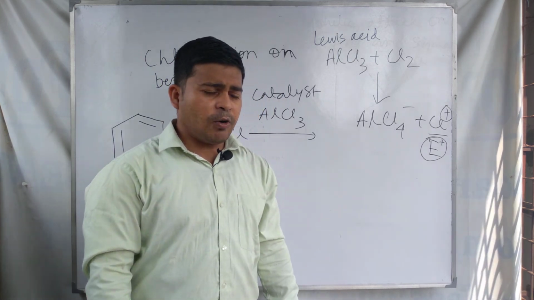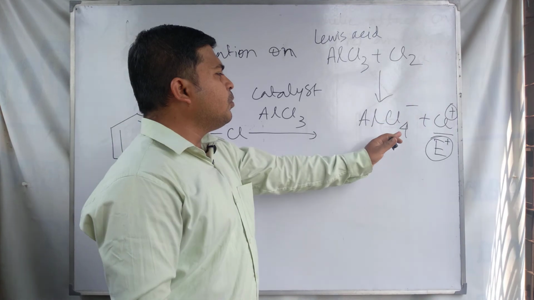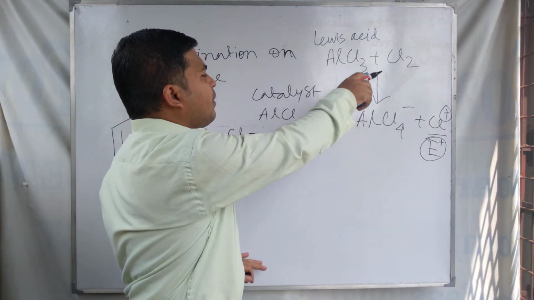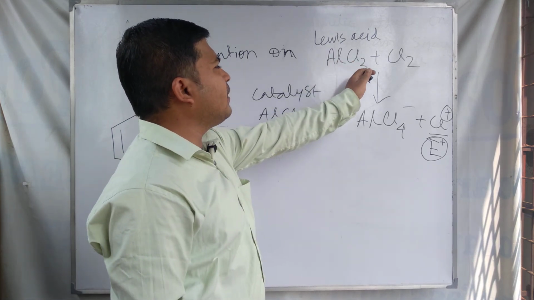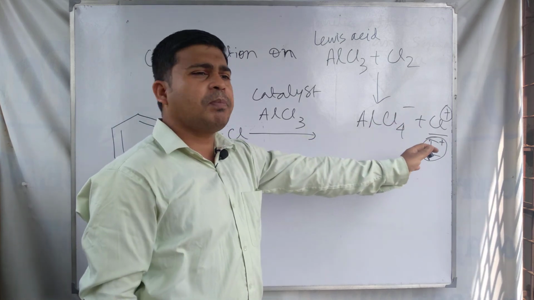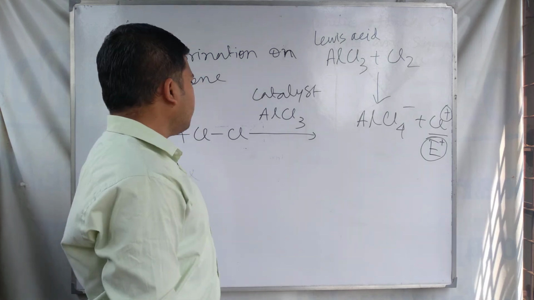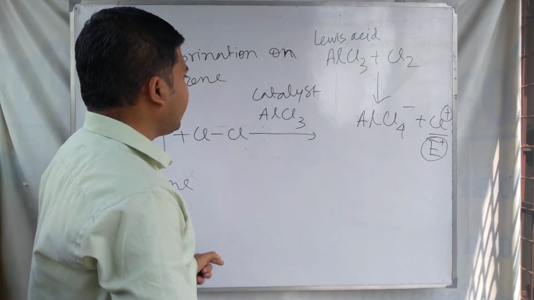Electrophilic substitution reaction on benzene starts with the generation of the electrophile. These are the steps for the generation of the electrophile. The Lewis acid AlCl3 and chlorine produce AlCl4 minus and Cl plus. Cl plus is the electrophile here, and this electrophile starts the electrophilic substitution reaction.